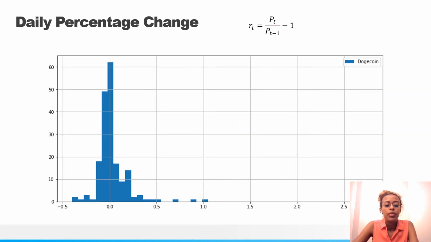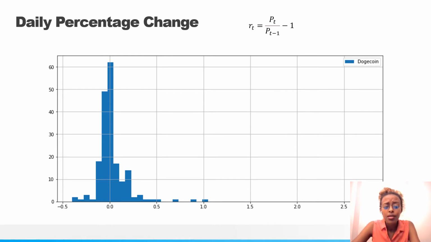The next thing I'd like to talk about is daily percentage change, given by this formula you see above. Here, RT is the return percent at time t, and it's equal to the price at time t divided by the price at time t minus 1, all subtracted by 1. This reports a percentage gain or loss. So if you bought a stock on day t minus 1 and sold it on day t, and you profited from it, your PT should be larger, and this RT would be positive. So the higher your RT, the better it would be for you.